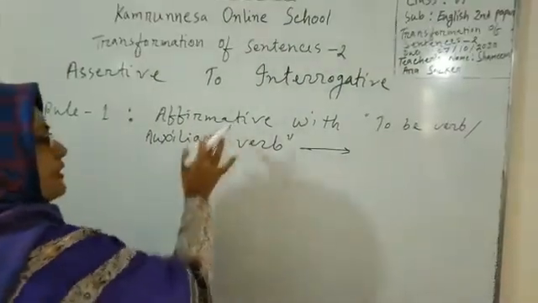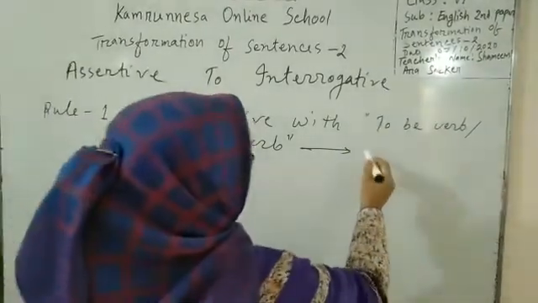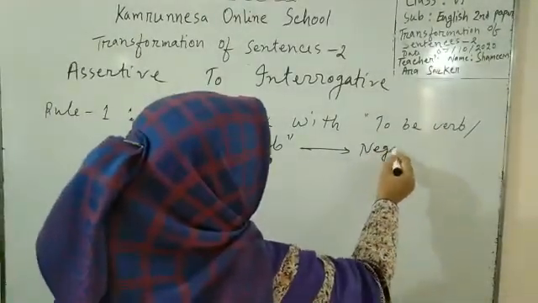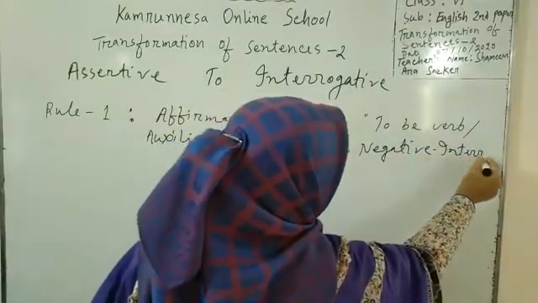If the sentence is affirmative, we will turn it into negative interrogative.